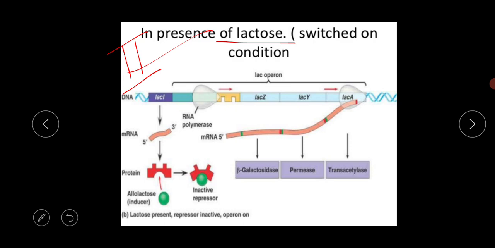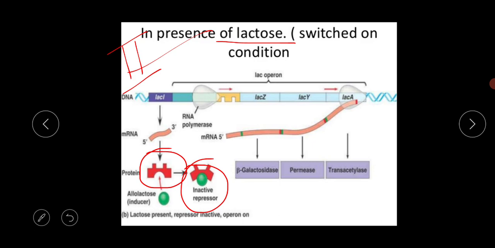When lactose is added to the E. coli culture medium, a few lactose molecules are carried into the cells by the enzyme permease, and a small amount of this enzyme is already present in the cell. These few lactose molecules are converted into allolactose, and this allolactose binds with the repressor.